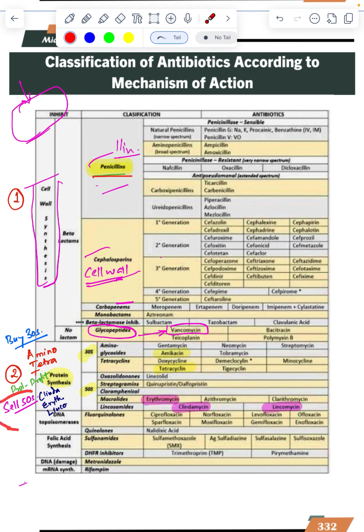Then there is DNA damage, directly damaging DNA: metronidazole is damaging DNA. RNA: rifampicin. R is there, RNA is there. Just remember R of RNA, R of rifampicin. Folic acid synthesis: sulfonamides, like sulfamethoxazole. DNA topoisomerases: fluoroquinolones, ciprofloxacin.